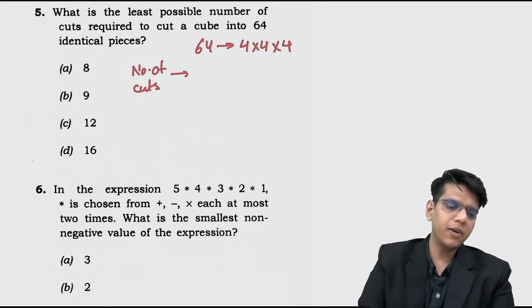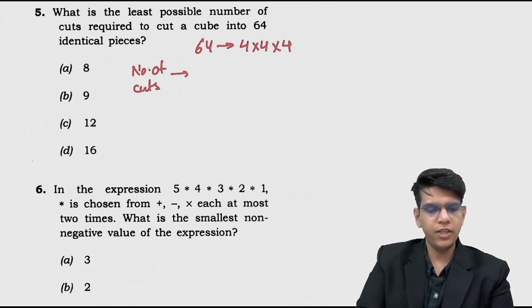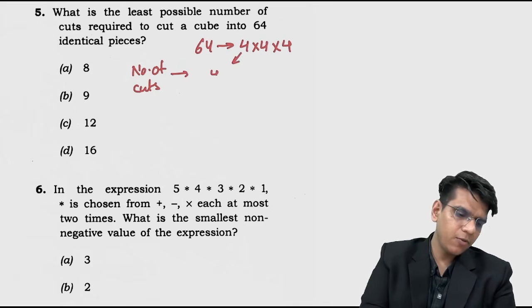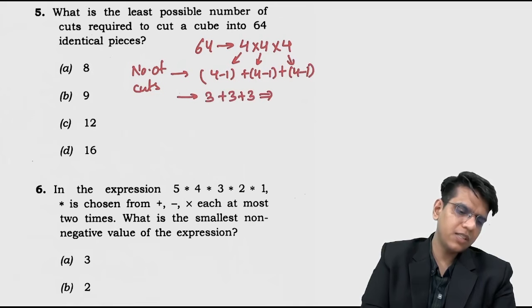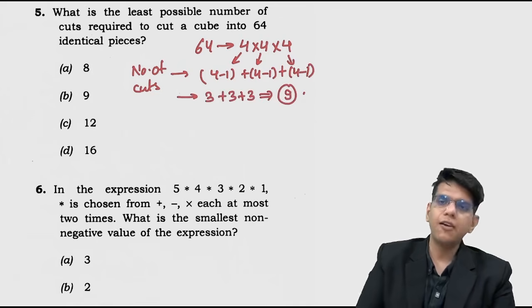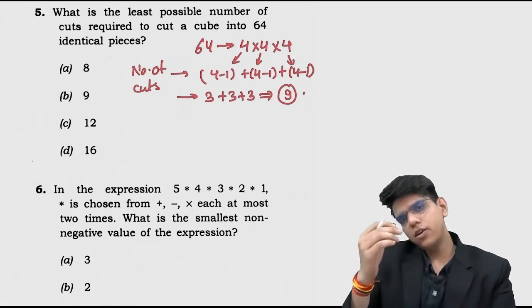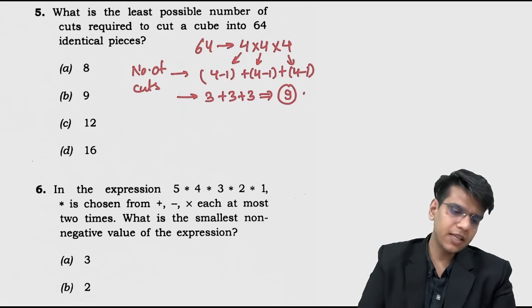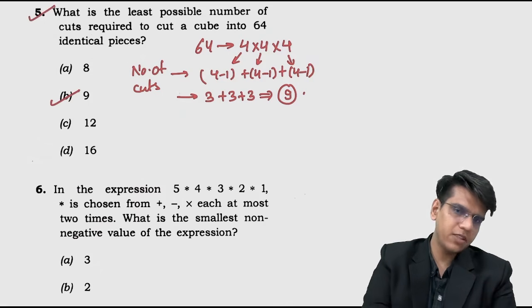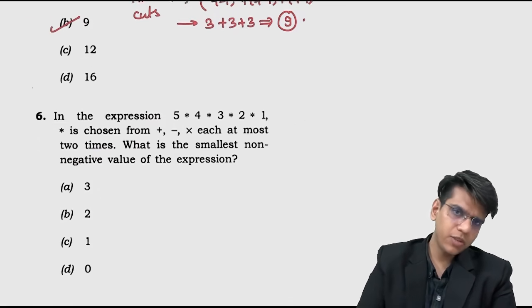Here 64 is given as 4 into 4 into 4. That means there are 4 pieces on one edge. The number of cuts will be 4 minus 1 plus 4 minus 1 plus 4 minus 1, that is 3 plus 3 plus 3. In the case of the least number of cuts, we have to divide the bigger cube into smaller cubes. Here, when you divide it into smaller cubes, you get the number of cuts as 9. The answer for question number 5 is B. Let's move to the next question.